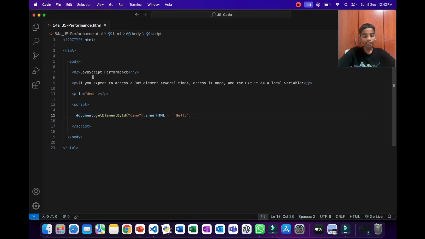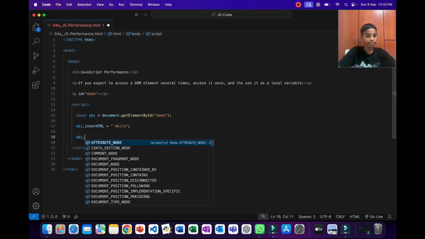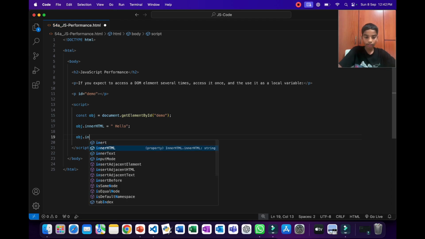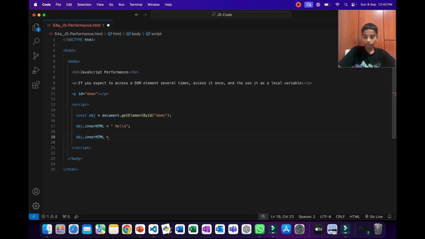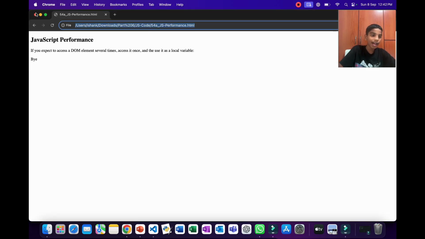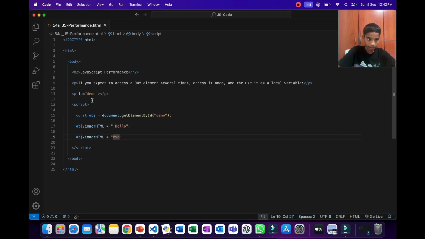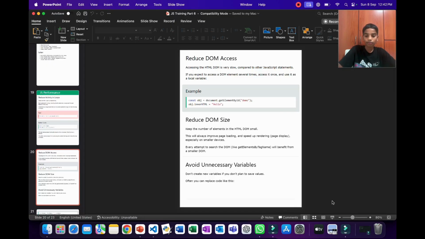But if we are accessing it multiple times, then we can use this and write obj.innerHTML equals "Bye". And if we run this using Chrome now, as you can see, we'll see Bye, because this replaced this over here, and then we are replacing the value again. So now let's go back to the PPT to learn more.